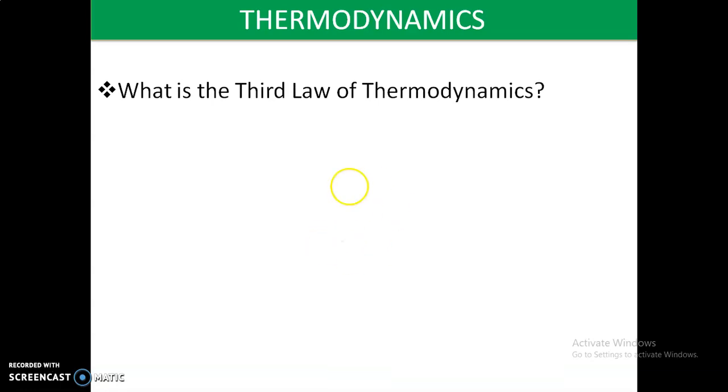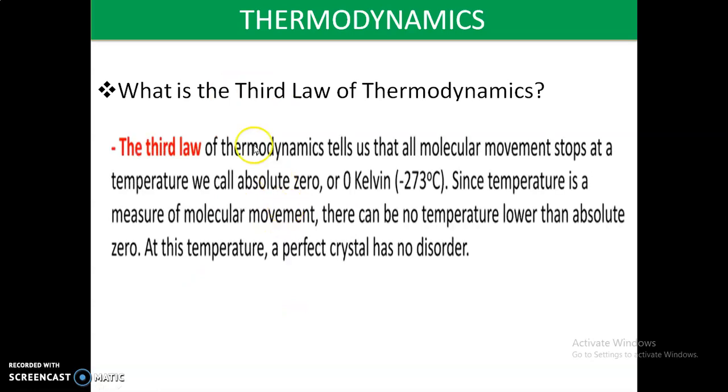Next, what is another statement of the third law of thermodynamics? Thermodynamics tells us that all molecular movement stops at a temperature we call absolute zero, or 0 Kelvin, which is equal to minus 273 centigrade.